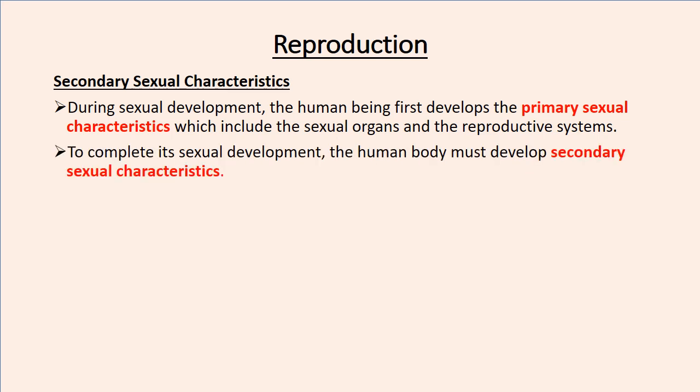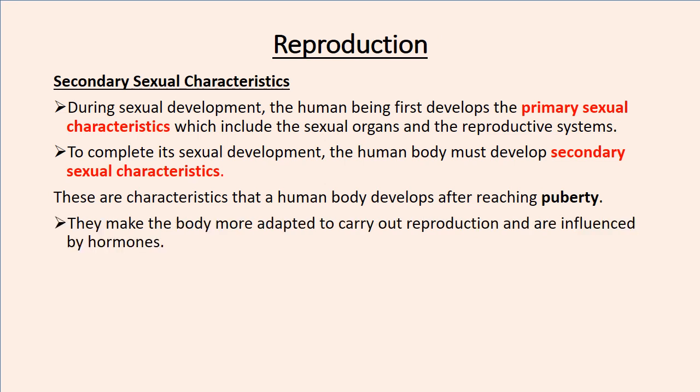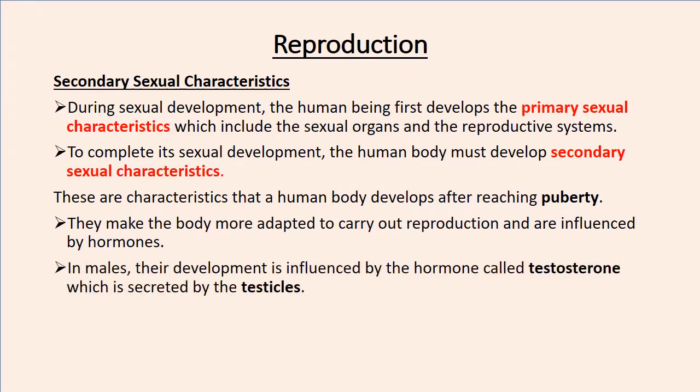So to complete its sexual development, the human body must develop secondary sexual characteristics. These are characteristics that the human body develops after reaching a stage called puberty. So when a human being reaches puberty, that's when they start developing these secondary sexual characteristics. These secondary sexual characteristics make the body more adapted to carry out reproduction and are influenced by hormones.